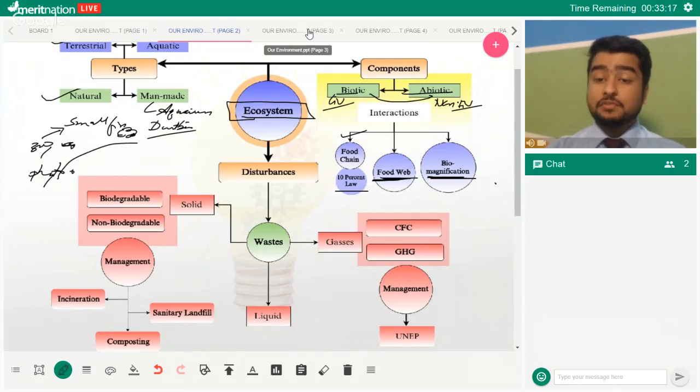Yes, Vaishnavi, when it transfers across a trophic level, that is magnification. Eutrophication, I will talk about that. Don't worry, sorry, I will talk about that.